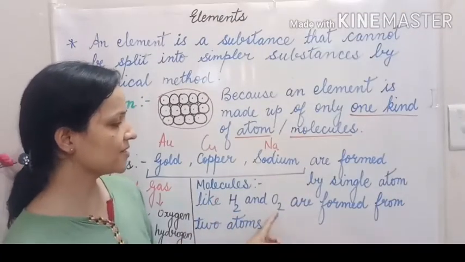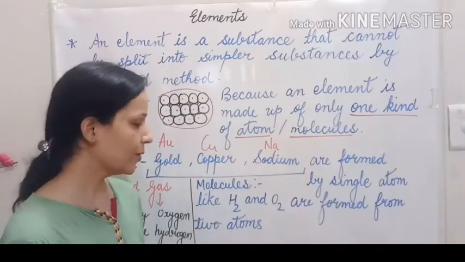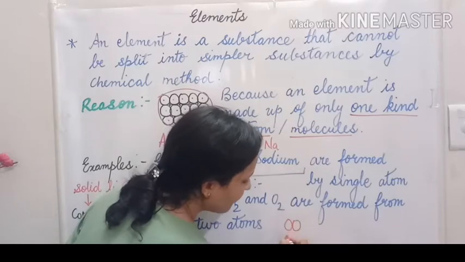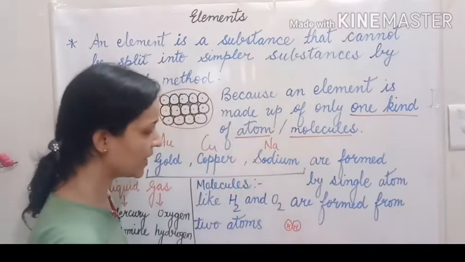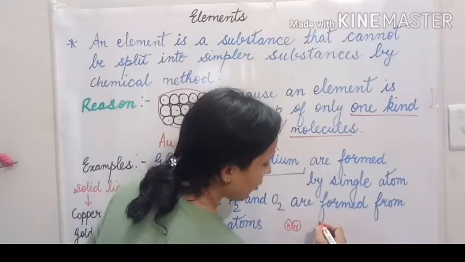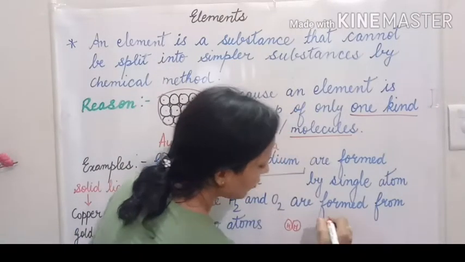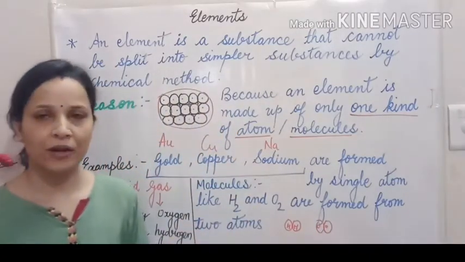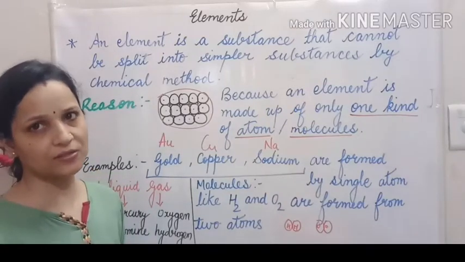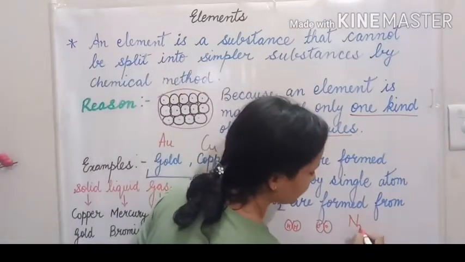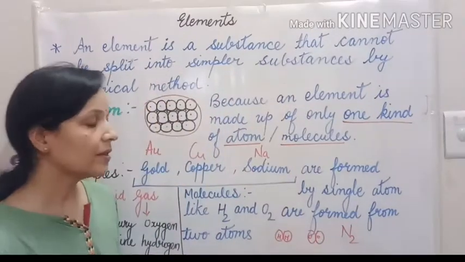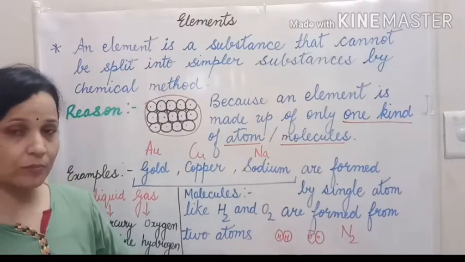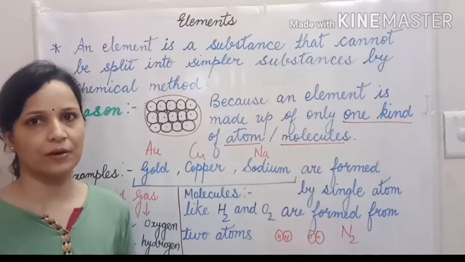Molecules like hydrogen and oxygen are formed from two atoms. So a molecule of hydrogen has 2 atoms of hydrogen. Okay, like that. A molecule of oxygen has 2 atoms of oxygen. There are so many examples. Nitrogen. A molecule of nitrogen has 2 atoms of nitrogen. Therefore, we can say a molecule may contain one or more atoms, which may be similar or dissimilar.